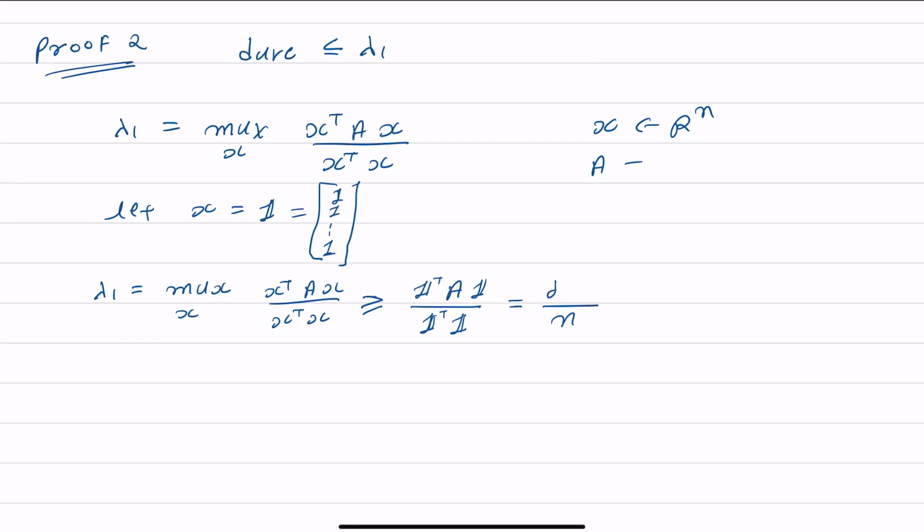So the quantity is d1 plus d2 plus up to dn divided by n, which means it is the degree average. From here we can write that lambda 1 is always greater than or equal to the average degree. Hence the second proof is also true. Then let us start our third proof.